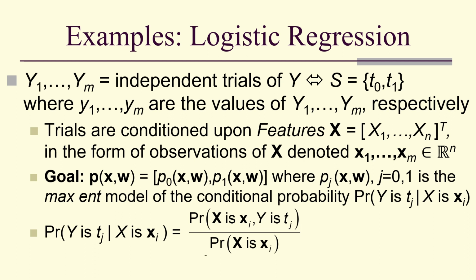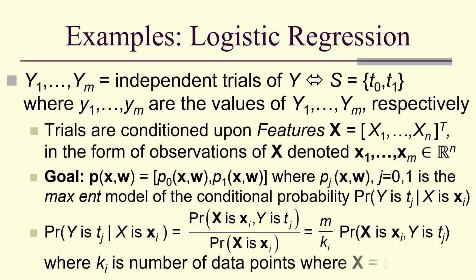So here's our definition of conditional probability. You'll notice we've got this probability that x is xi on the bottom. That comes from the data. It's just an empirical probability. So we can rewrite this as m over ki, where ki is the number of data points where x takes on the value xi in m trials.